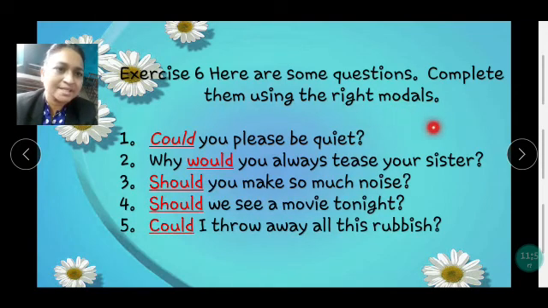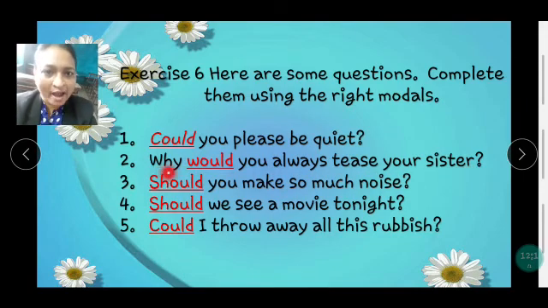Here are some questions. Complete them using the right modals. Children, again I am telling you, whenever you are using modal verbs in the beginning, the sentence will end with a question mark. Could you please be quiet? Question mark. Why would you always tease your sister? Because your why is there, that's why the question mark has come. Should you make so much noise?